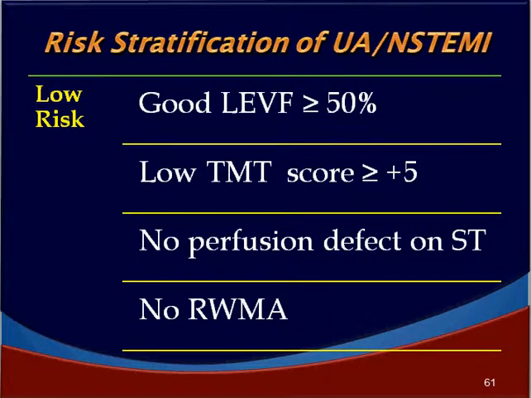Who are the patients with low risk as per the stratification? Good LV ejection fraction of more than 50%, low TMT score of more than +5 Duke score, no perfusion defect on stress testing, and then the stress thallium, and no regional wall motion abnormality.